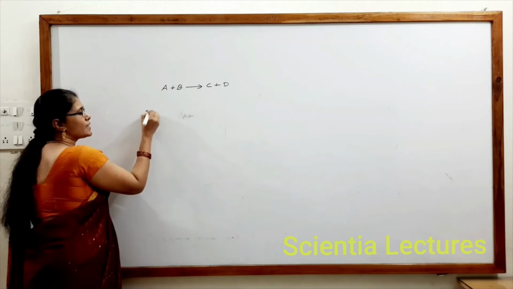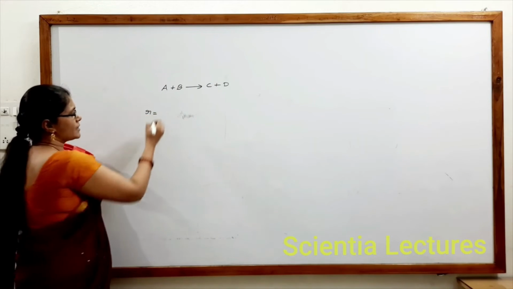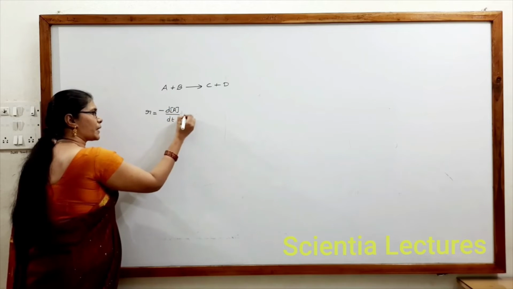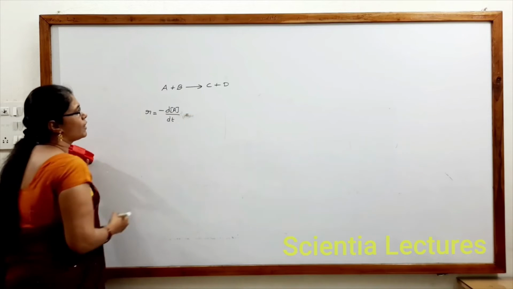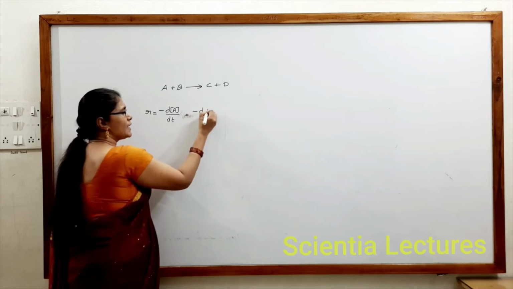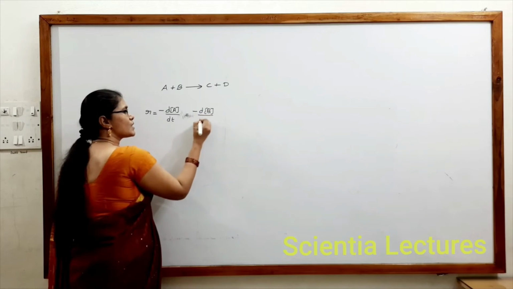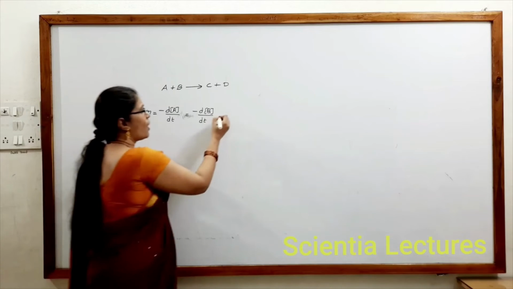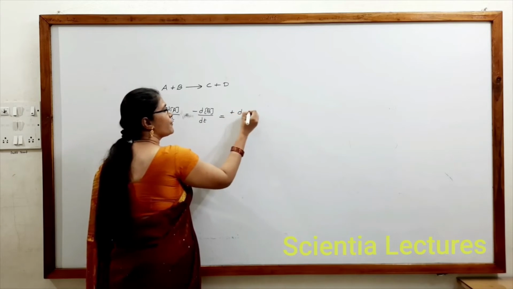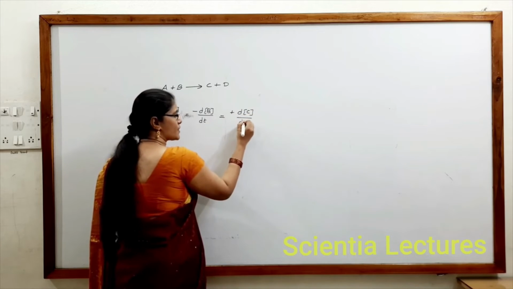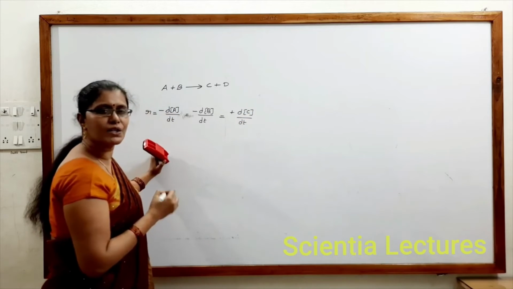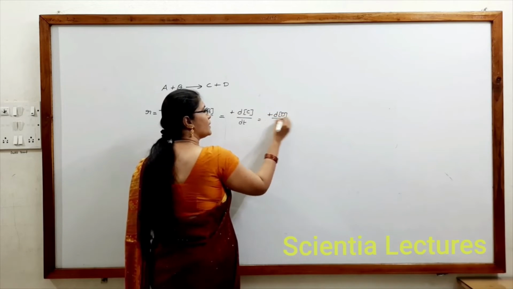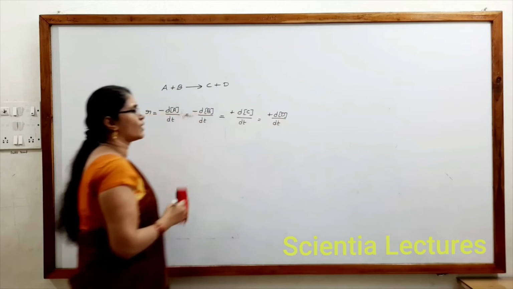We can write for this rate of reaction as minus differential of concentration of A with respect to differential of time, or it can also be written as minus differential of concentration of B with respect to differential of time, or plus differential of concentration of C with respect to differential of time, or plus differential of concentration of D with respect to differential of time.